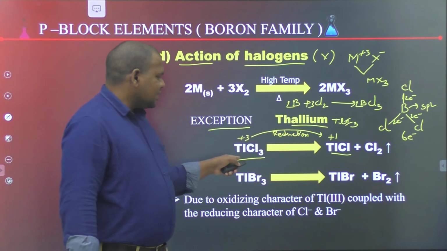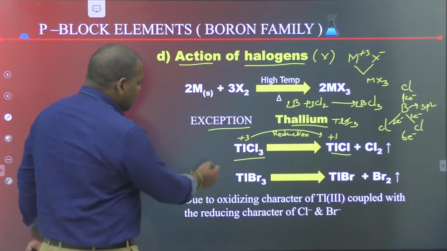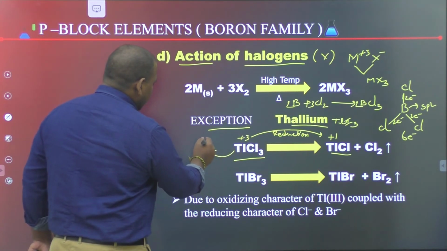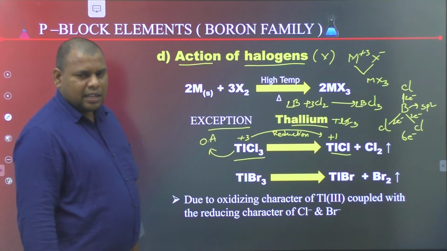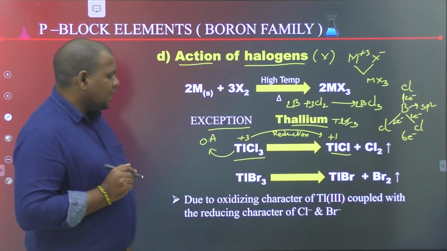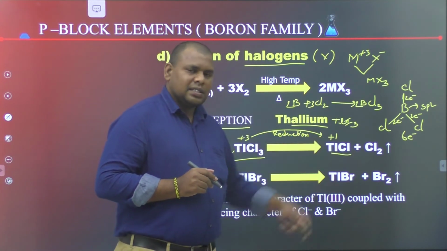So TlCl3 is a good oxidizing agent. It is readily decomposed to TlCl and Cl2.